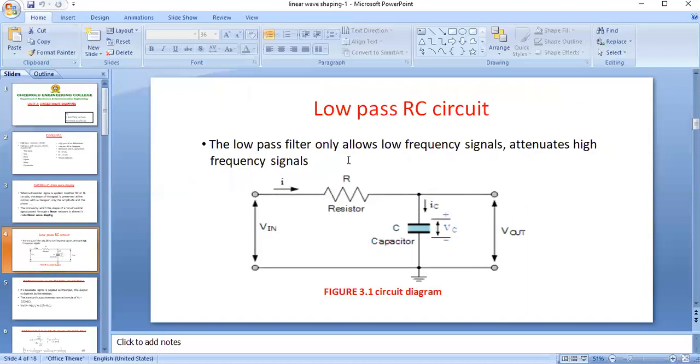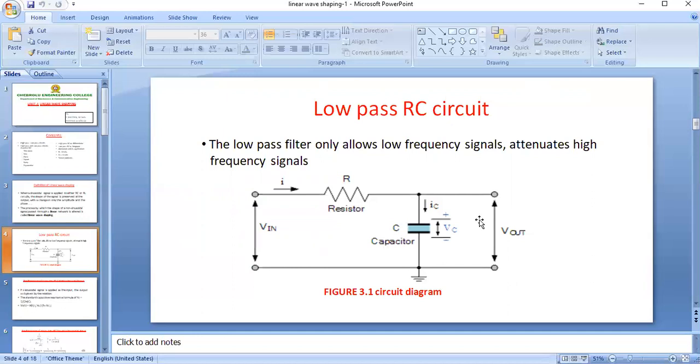Here I'm going to draw the output response. We are talking about the low pass filter, and here we are going to observe the filtering action. In the x-axis I am taking frequency, and in the y-axis amplitude or voltage.